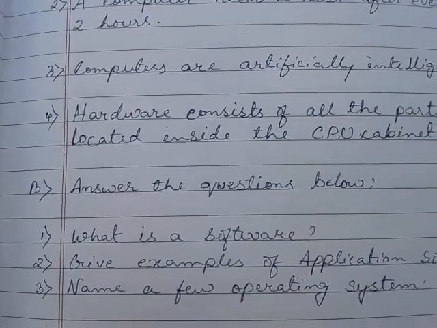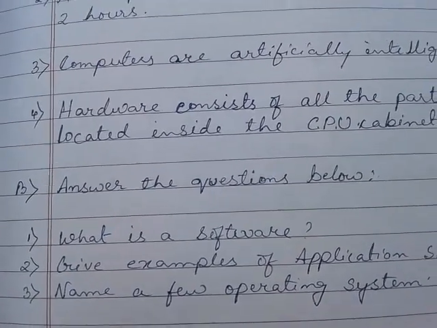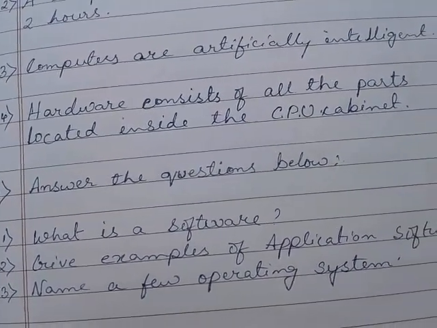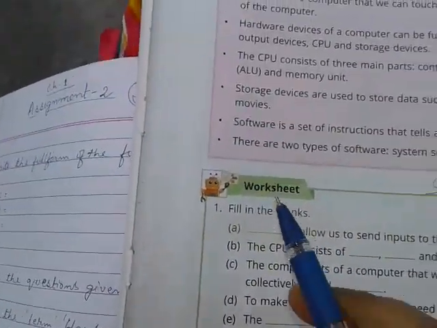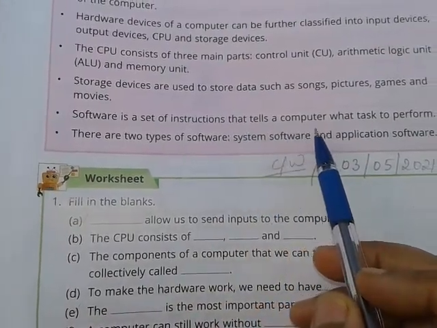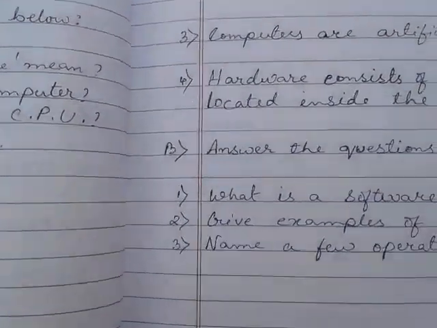Coming to number B, answer the following questions. What is software? This answer also is given in the key points in the pink box in page 9. You can get this answer. This second last point, software is a set of instructions that tells a computer what tasks to perform. Okay, you can write the answer from here.